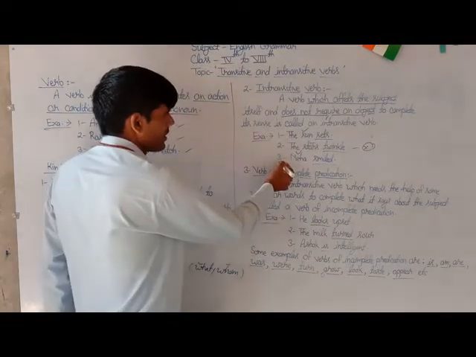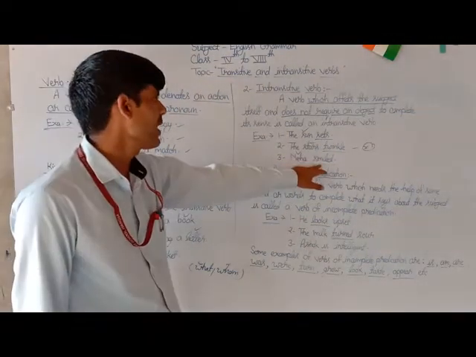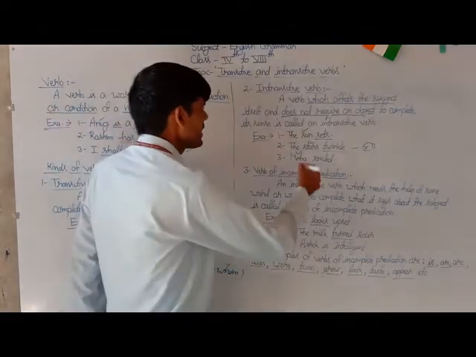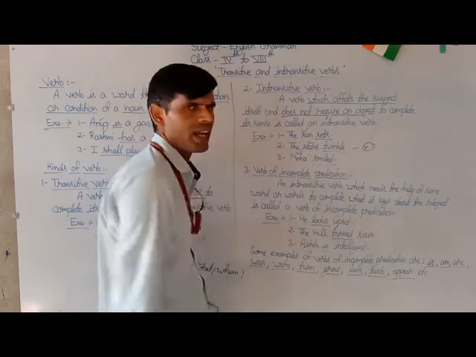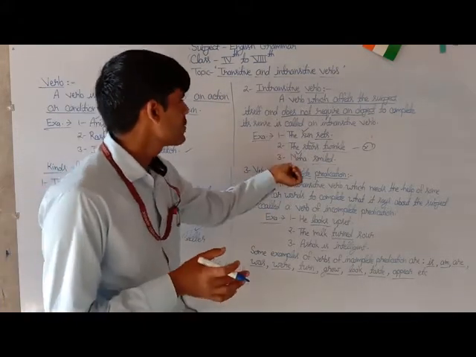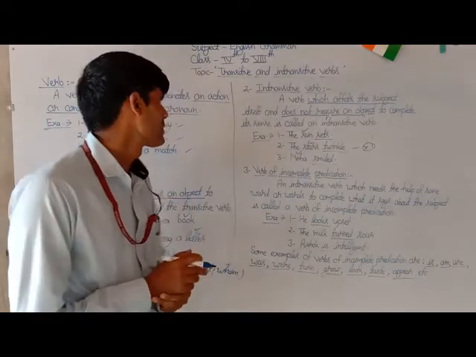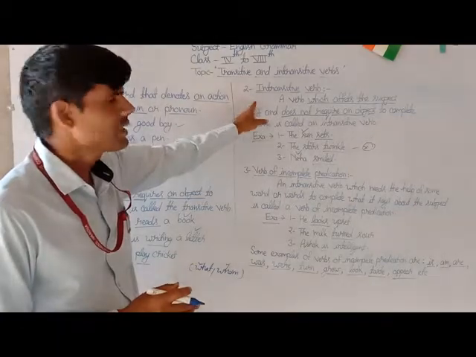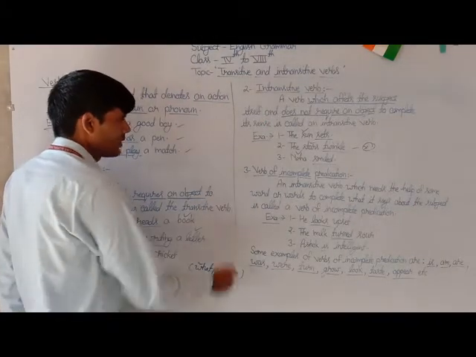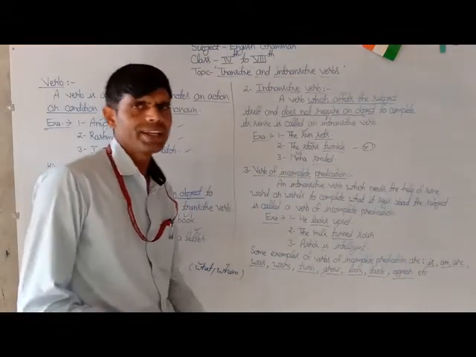And the third example is Neha smiled. Here the underlined word smiled is also an intransitive verb because it affects its subject Neha and does not require any object to complete its sense. So these are also counted as intransitive verbs. Transitive verb and the second is intransitive verb. And the third one which I am going to tell you is verb of incomplete predication.